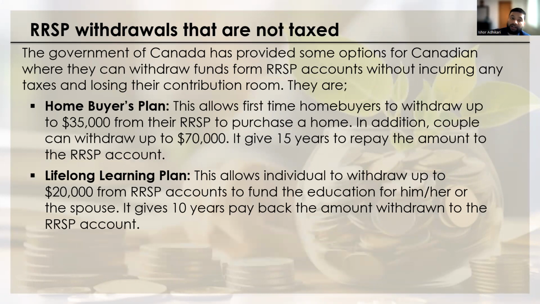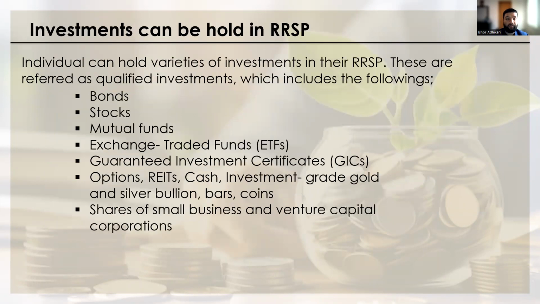An RRSP withdrawal that is not taxed is called the Home Buyers' Plan. If you are a first-time home buyer, you can withdraw 35,000 without incurring any tax. If you are a couple, you can withdraw 70,000 together, 35,000 each, which you have to pay back in 15 years. Same as the Lifelong Learning Plan, you can withdraw up to 20,000 for your education and your spouse's education, which you have to pay back in 10 years.